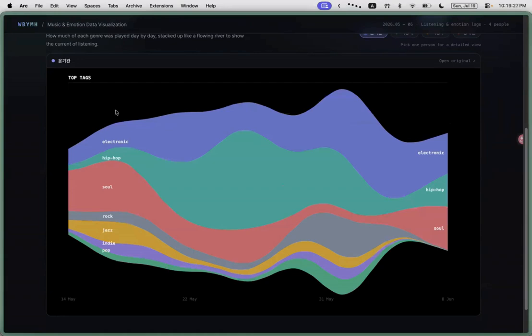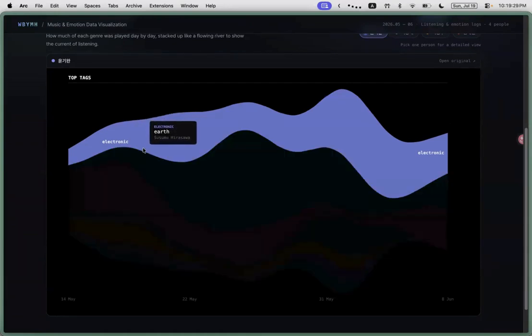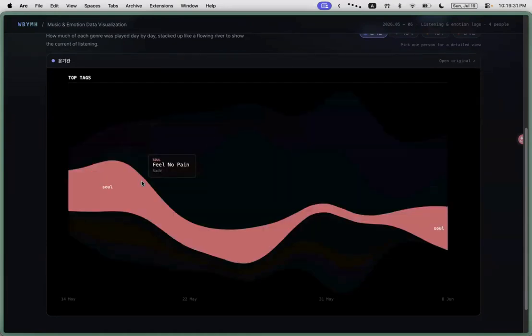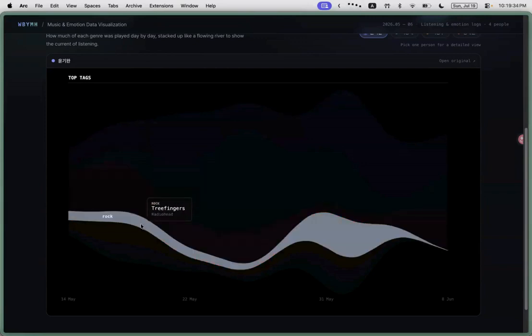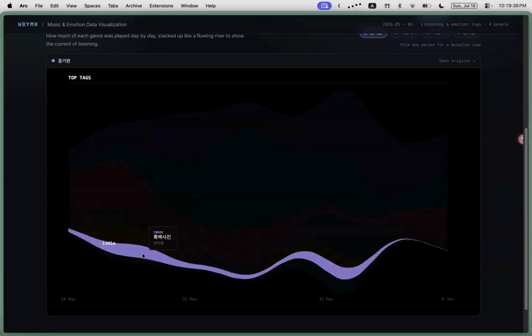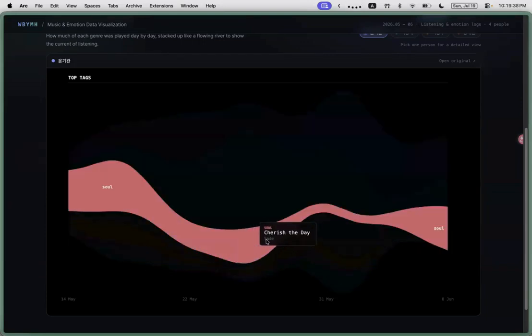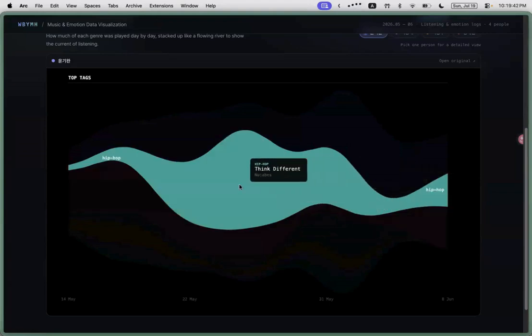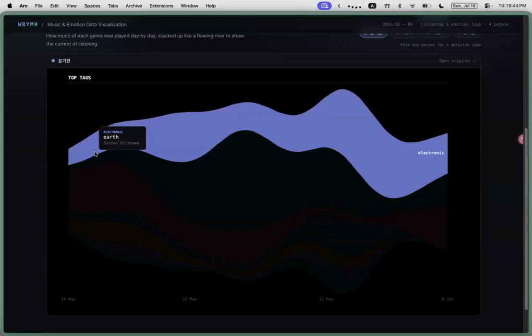If you hover over a band, only that genre is highlighted, and the tooltip shows the genre, song, and artist. If you move left or right within a band, it shifts to show the songs you listened to earlier or later. We designed it so you can trace your own music history chronologically.